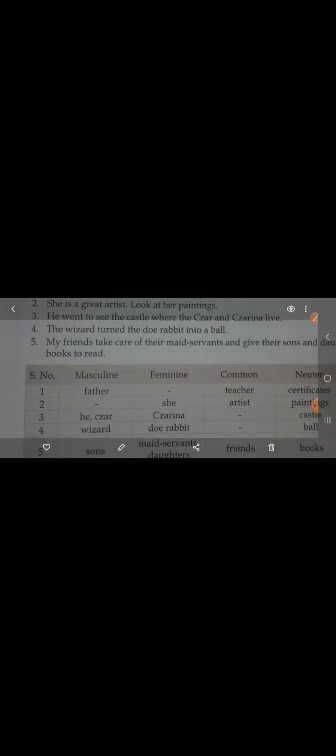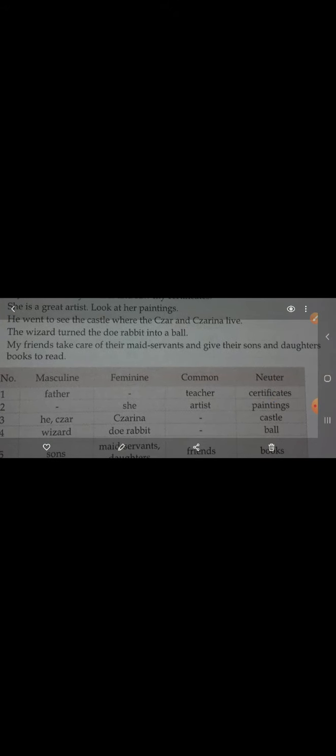Everybody knows about them. So these are the four genders in our English language: masculine, feminine, common, and neuter.